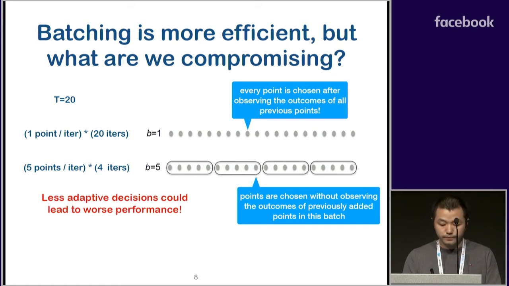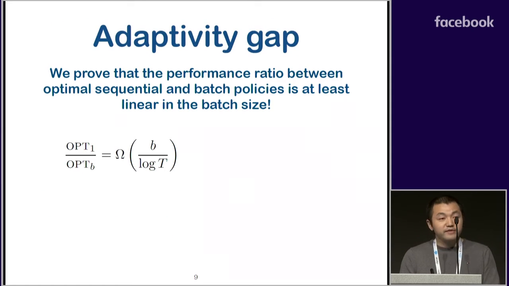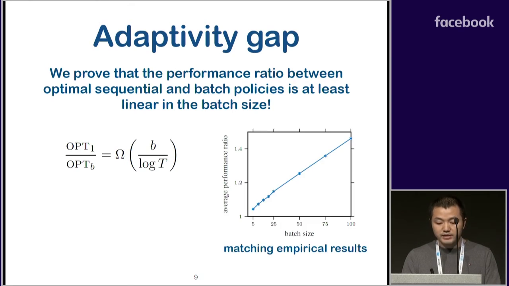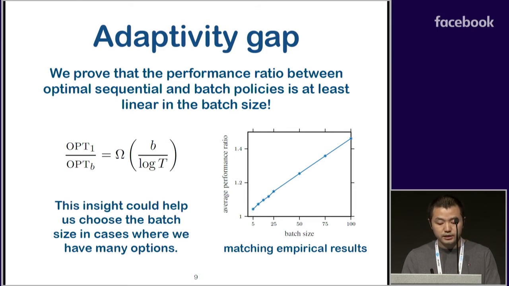But how much worse? We prove that the performance ratio between optimal sequential and batch policies is at least linear in batch size. And this theoretical result is found to match our empirical results. And this insight could help us choose the batch size in cases where we have many options.